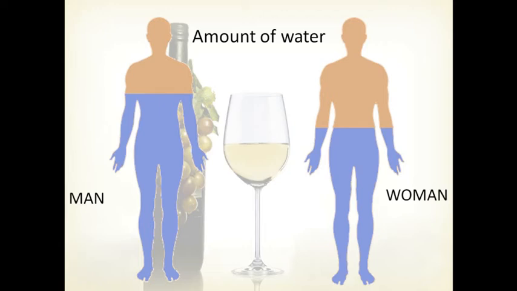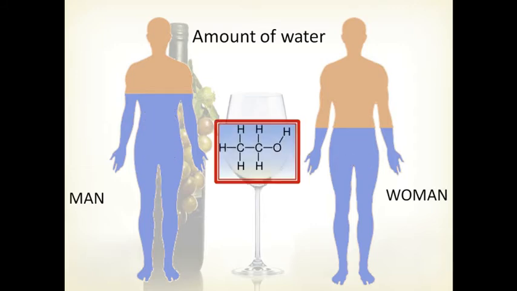An important thing here is the amount of water in the body weight, because there is a big difference between a man and a woman. In a man's body there is usually much more water than in a woman's body, because a woman has more fat tissue in her body, and this amount of water is crucial because the amount of alcohol that gets absorbed affects you differently.